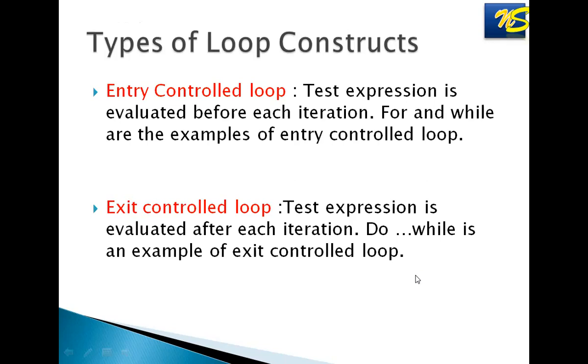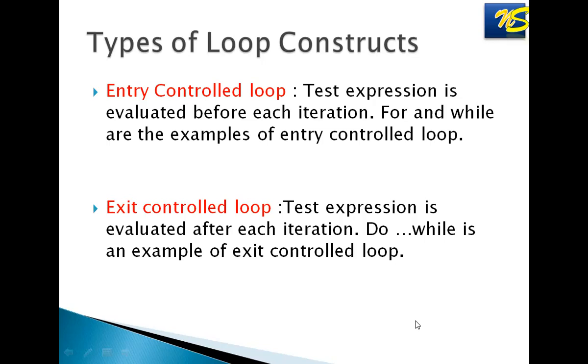There are 2 types of loop constructs. Please don't get confused between the types of loop and loop construct. The types of looping constructs are entry control loop and exit control loop. In entry control loop, the test expression is evaluated before each iteration. Means before the iteration starts, it checks the condition.